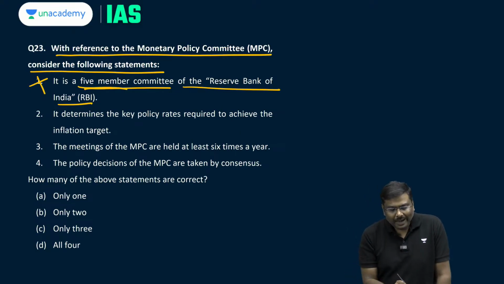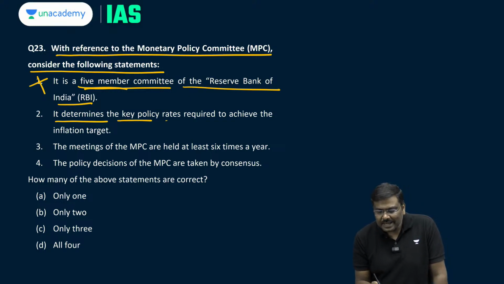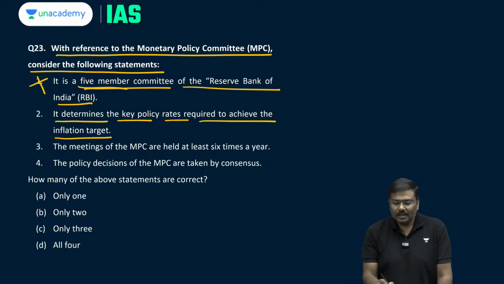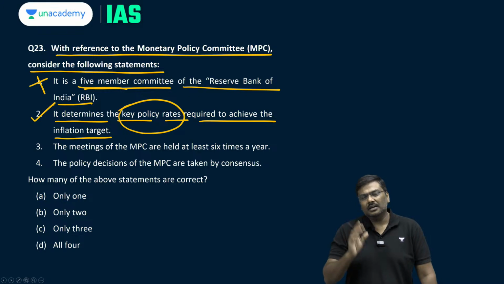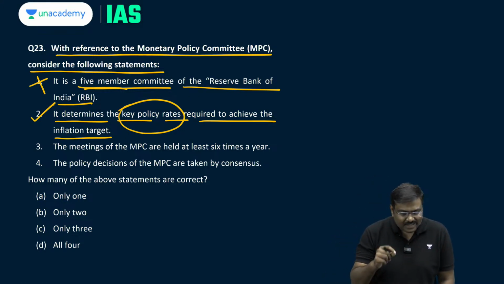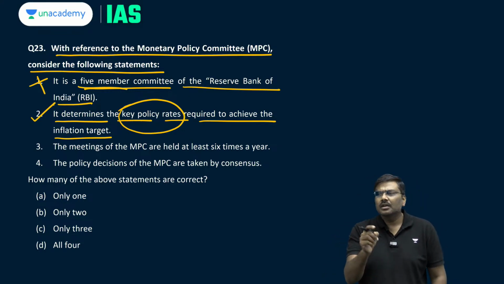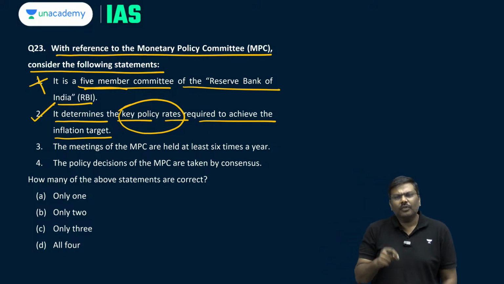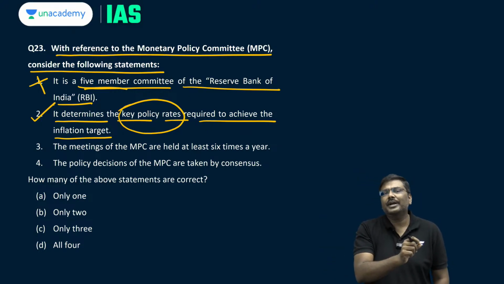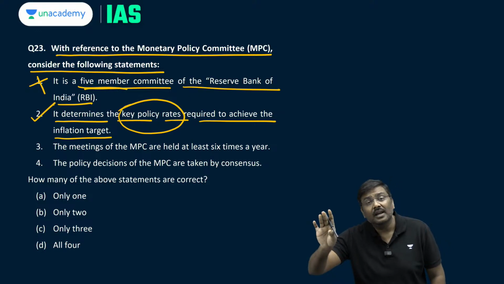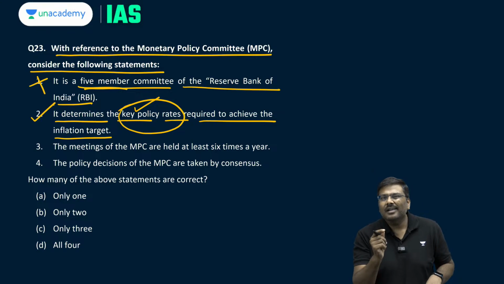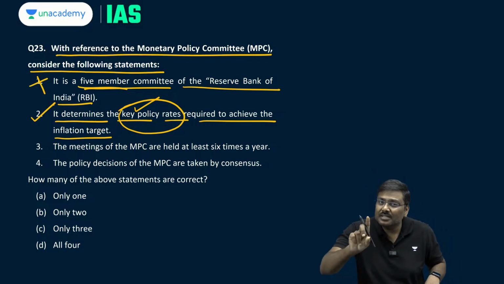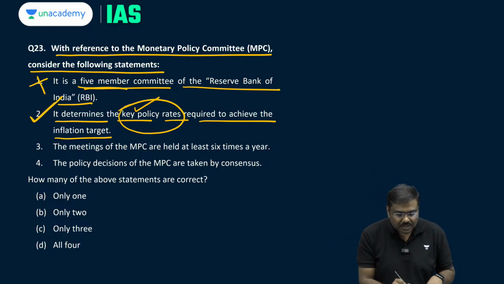It determines the key policy rates required to achieve the inflation target. Underline the term key policy rate. Absolutely correct. The Monetary Policy Committee is responsible for deciding what will be the repo rate, what will be the reverse repo rate or standing deposit facility, etc. But here the term is key policy rate. Key policy rate is the repo rate. So, statement 2 is correct.